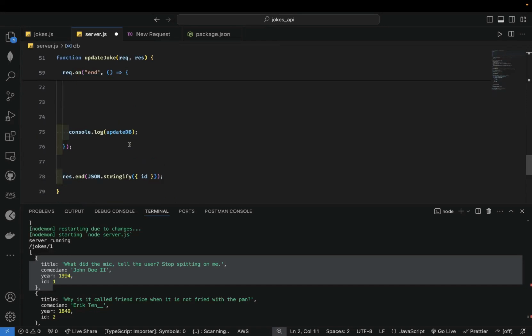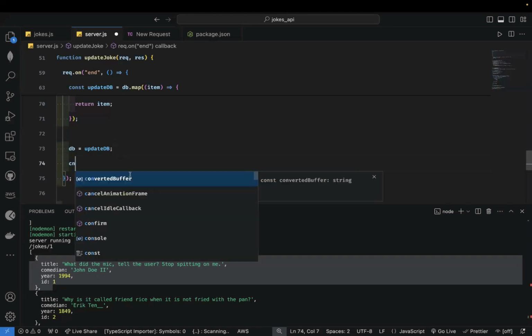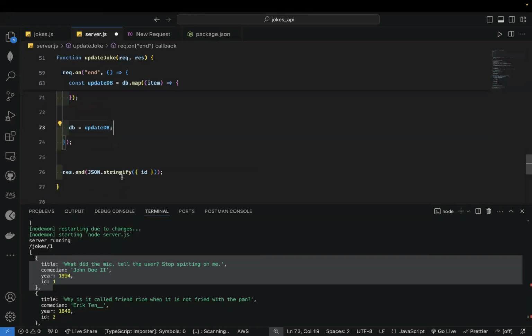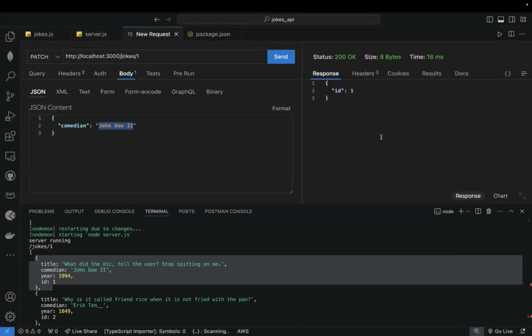I'm tweaking a few things, but I think it makes sense. So I'm doing db equals update db. And let's return the db, so let's return the entire db as a response. Okay, I hope there's no error.